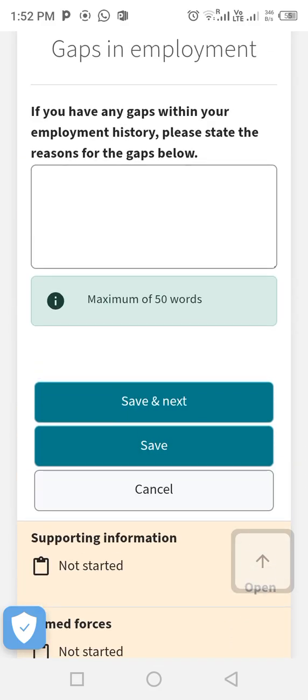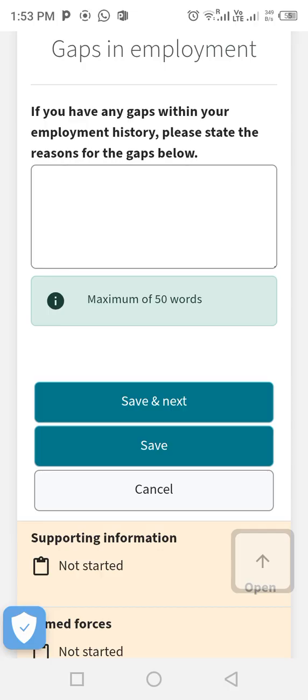Okay, so gaps in employment. Maybe you say that your first job, you started it in 2020 and ended it in 2022 November. Then you say the second one you started January 2023 till date. What are you doing in December 2022? You have to put it here. Any gap you have in your employment history, you have to put the reason.